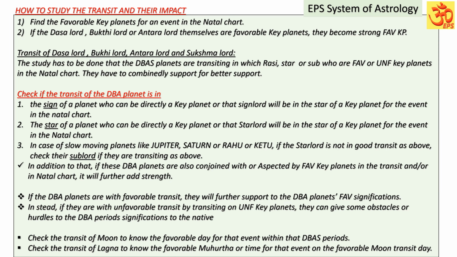In the natal chart, we are going to study the planet Dasa Bhuktī period, whether they are going to be favorable or unfavorable for the event, or when the timing of the event is going to happen. For that also, we have to study that. So during that period, to study the transit, what we have to do, in the natal chart, we have to find the favorable key planets for an event in the natal chart.